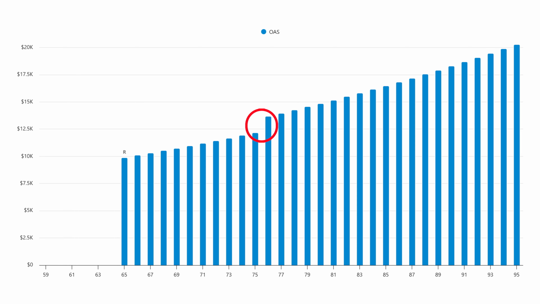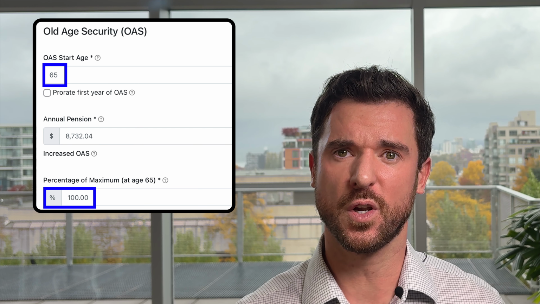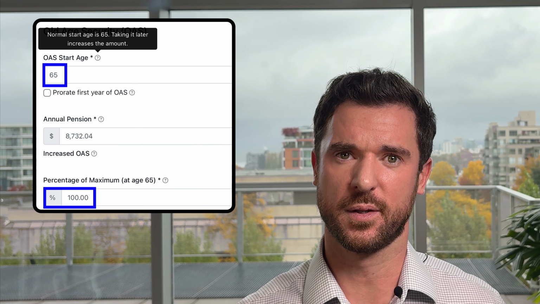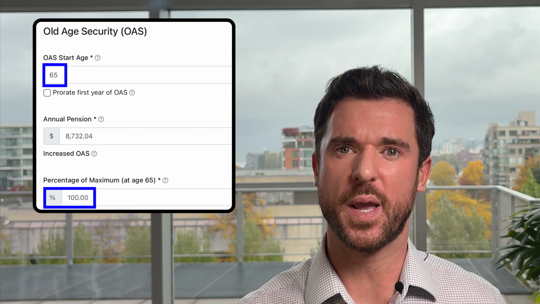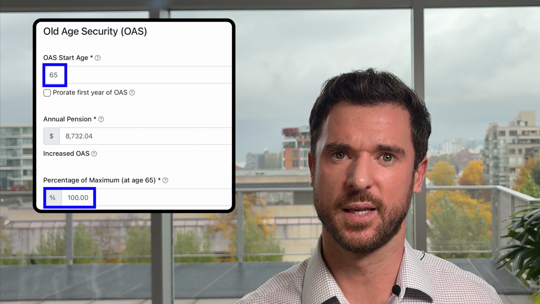You're eligible to start your OAS benefit at 65, but you also have the option to defer for a higher benefit amount. And for every month you defer, your payment increases by 0.6%. The longest you can defer is to age 70, which works out to a total increase of 36%.